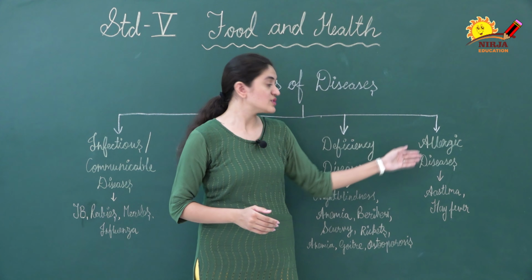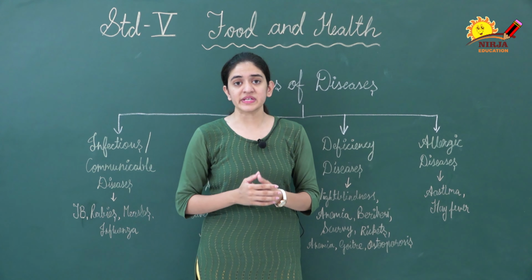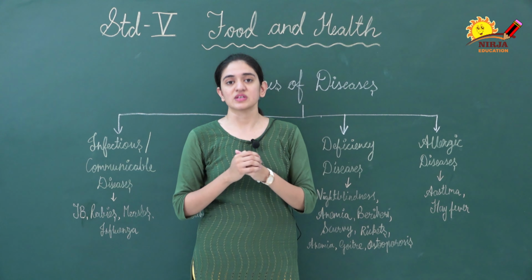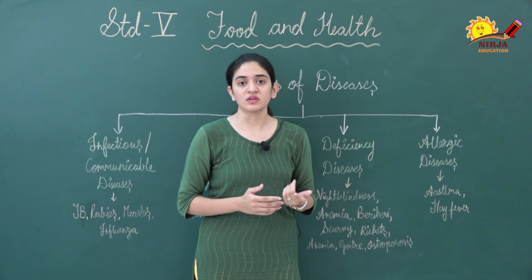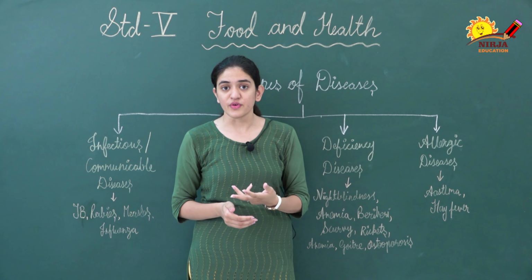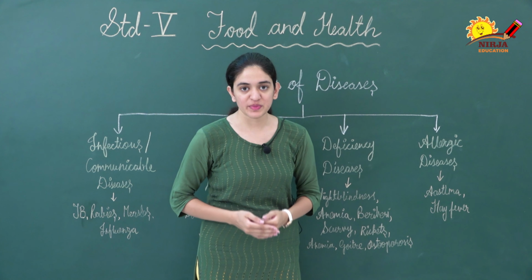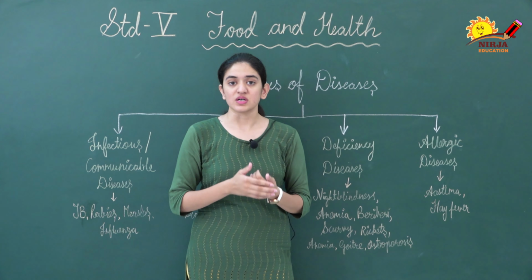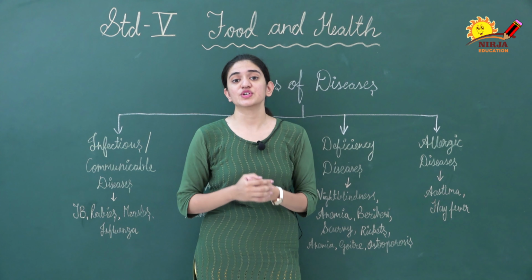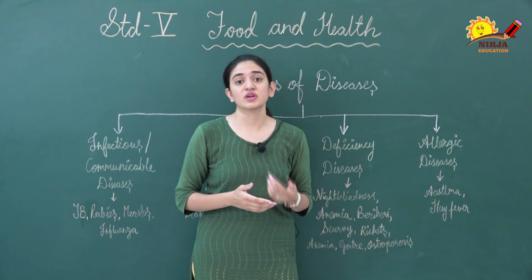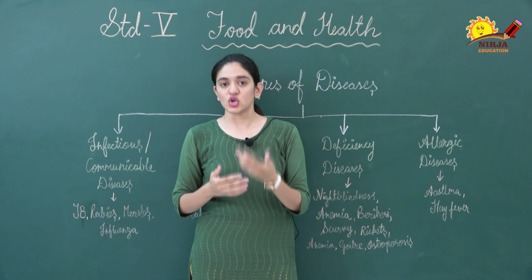Next is allergic diseases. So what is the meaning of allergy? Allergy means an unfavorable reaction in our body that occurs due to a substance like pollen, dust, fur, food or some chemicals. Some people are allergic to dust or pollen present in the air. Some people are allergic to eatables like groundnut or egg, and some people are allergic to cosmetics, right?